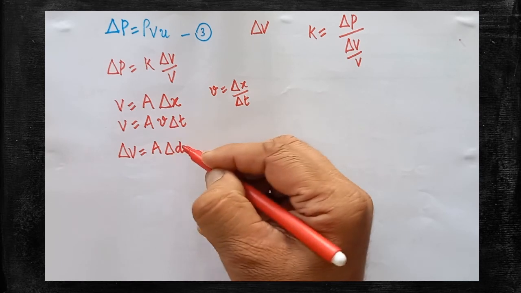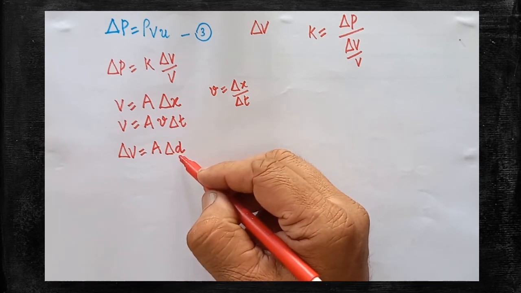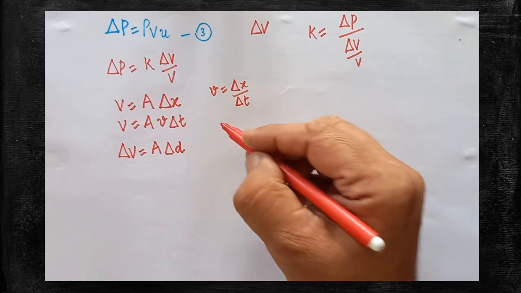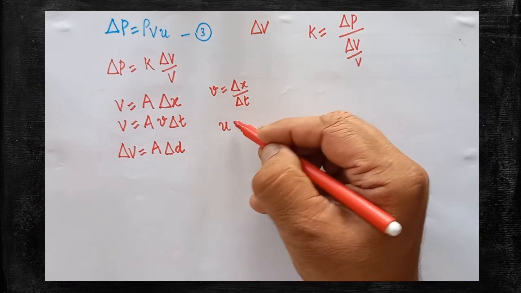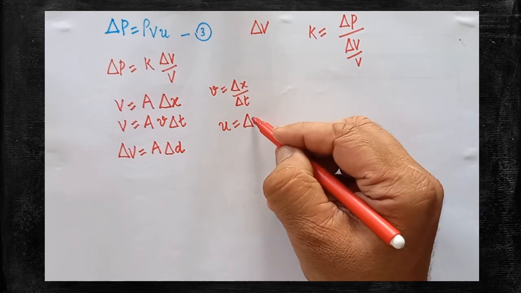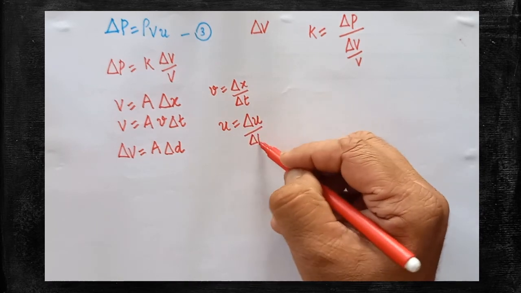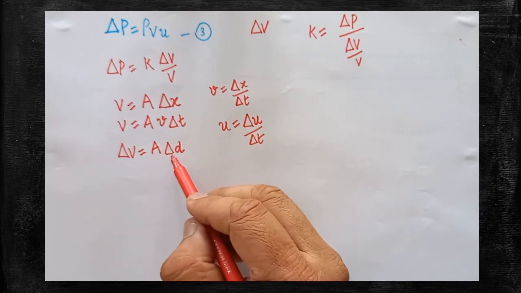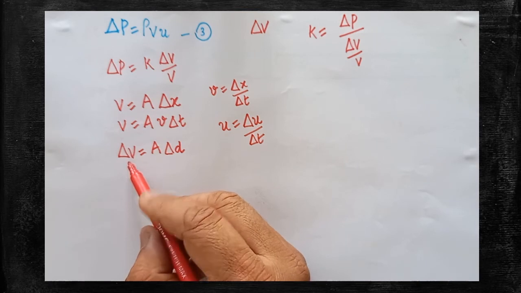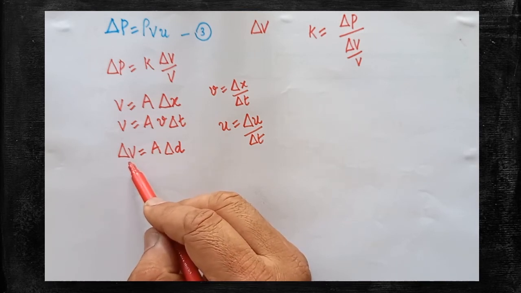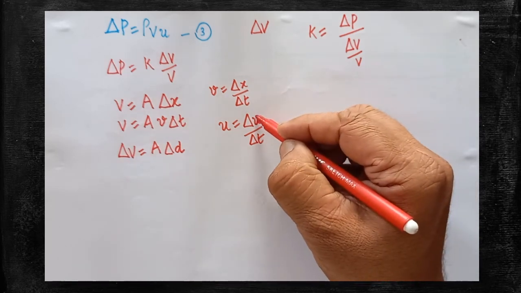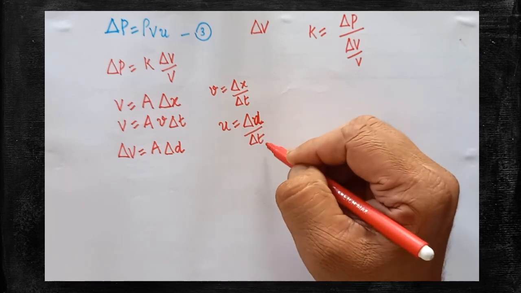Del D is the distance traveled by the piston during the time del T. So already you have written U, that is velocity of the piston, is equal to distance traveled by the piston during the interval del T. So A into del D gives you the change in volume. Because of the movement of the piston alone, the change in volume is created. Understood? So here U is equal to del D divided by del T.